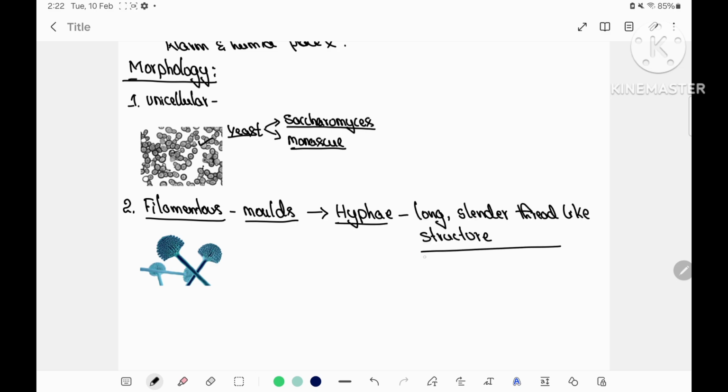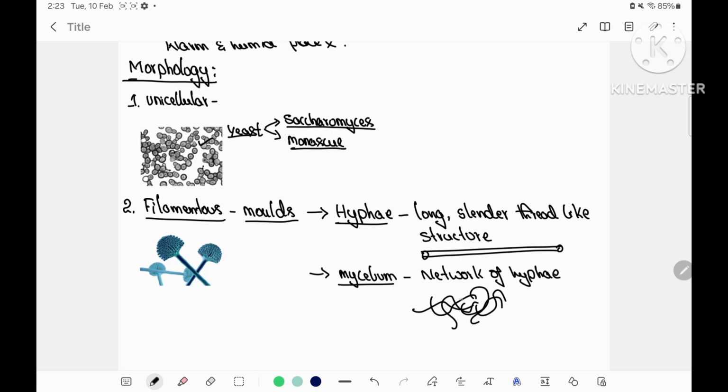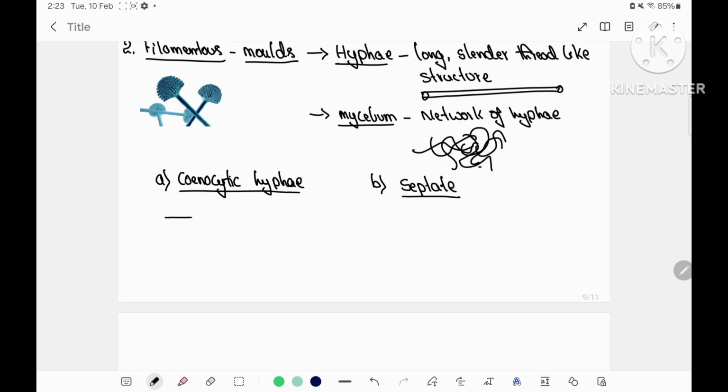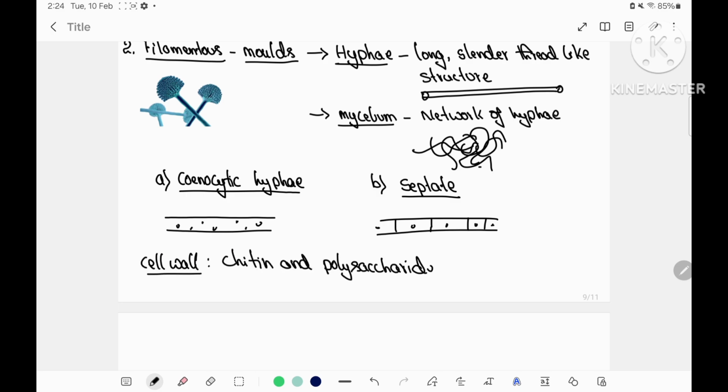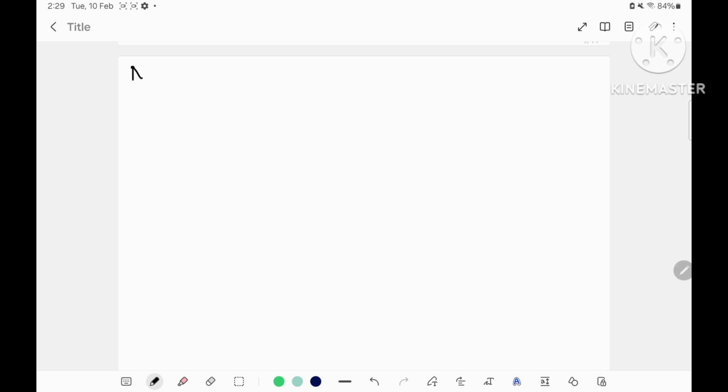Molds are made up of hyphae, which are long, slender, thread-like structures, and the network of hyphae is called mycelium. Hyphae are of two types: coenocytic hyphae, in which a hypha is a continuous tube without any septa or cross wall; and septate hyphae, in which cross walls are present. The cell wall is made up of chitin and polysaccharides in fungi.